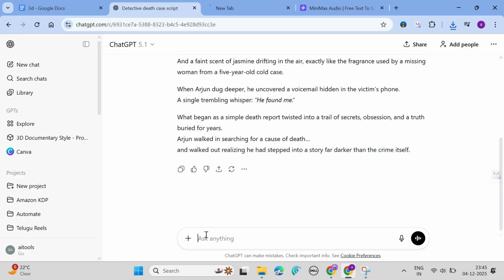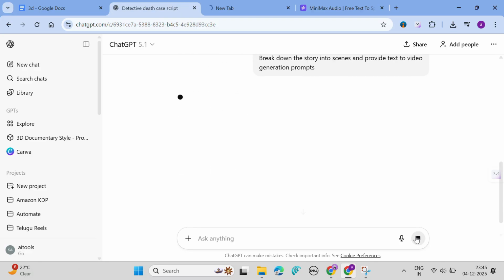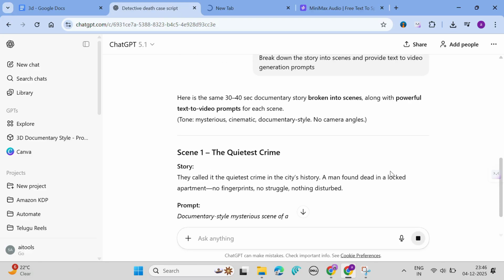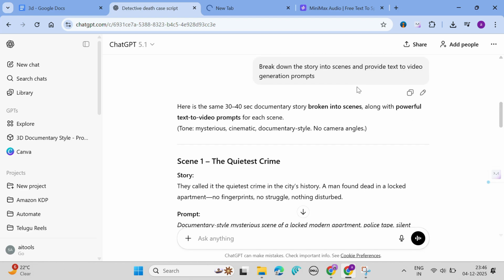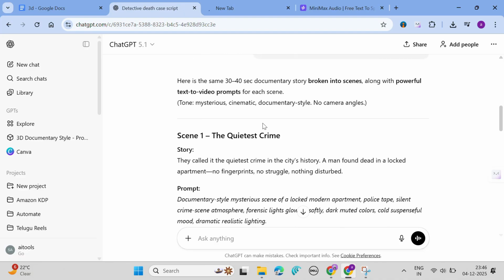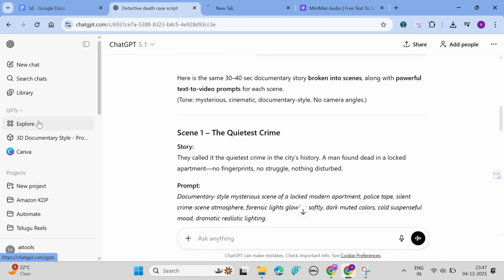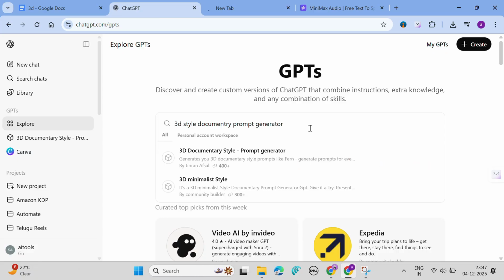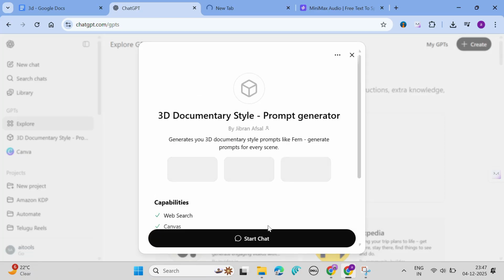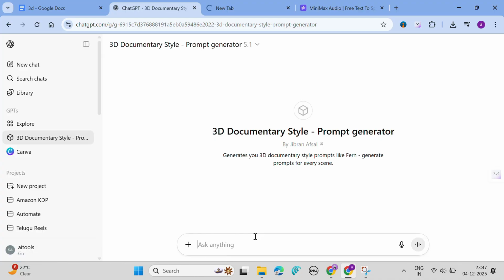To do that, go to ChatGPT again and give it a prompt like: break down the story into scenes and provide the text to video generation prompts. It breaks down the whole script into a number of scenes. So this is why I mentioned here not to provide camera angles or shots. We can mention all of them here. So once the scenes have been generated, go to Explore, search for 3D style documentary prompt generator. Select this one, click on start chat. This helps us to create the prompts that help us generate the 3D images for our story.